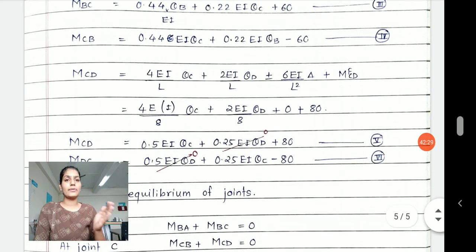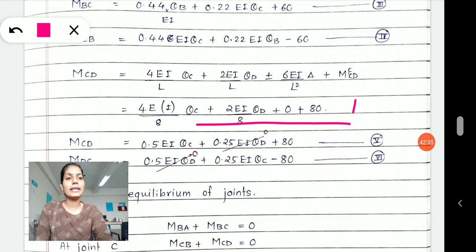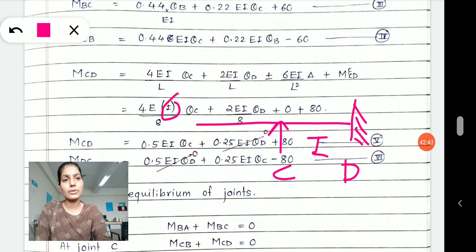Accordingly, write the equation for MCD. In the equation of MCD, what do you have to take care of? See here, I am writing for the last end, this is my C, this is my D. For this span, I has no different value, therefore I remains as it is, and with no translation this value becomes 0.